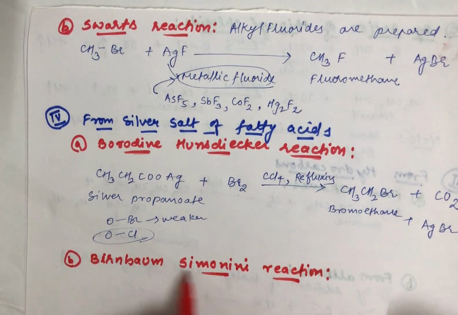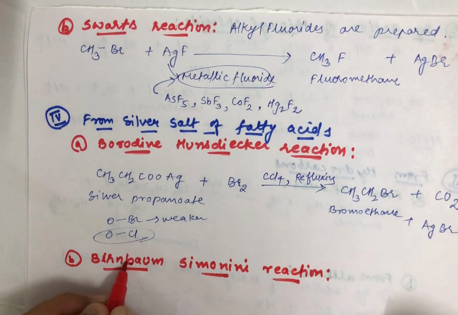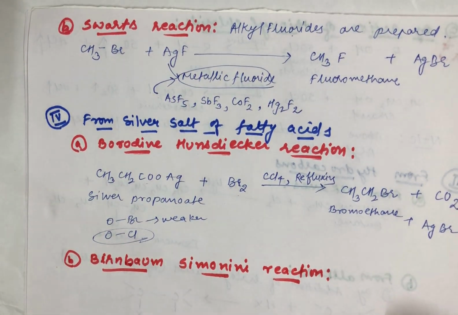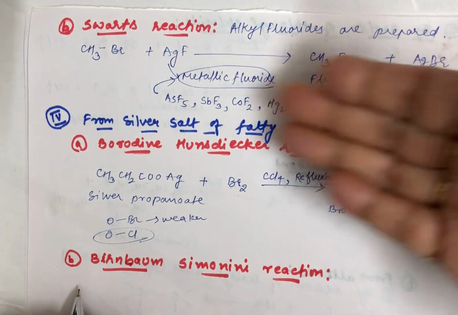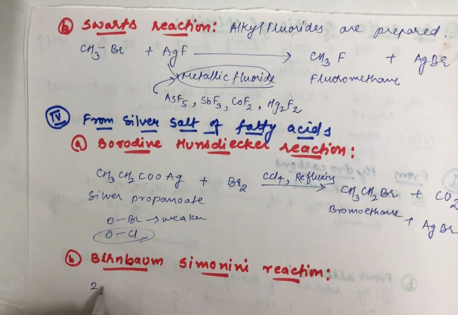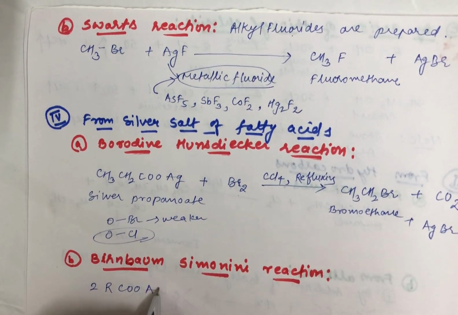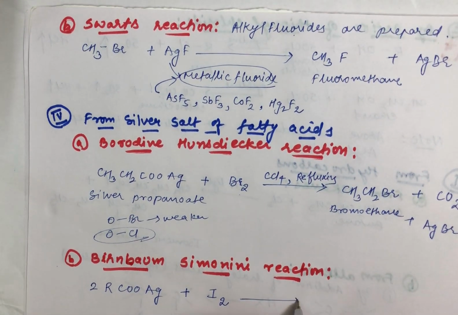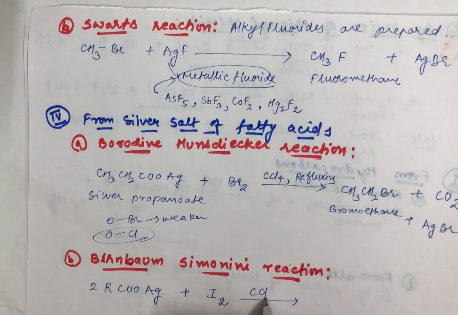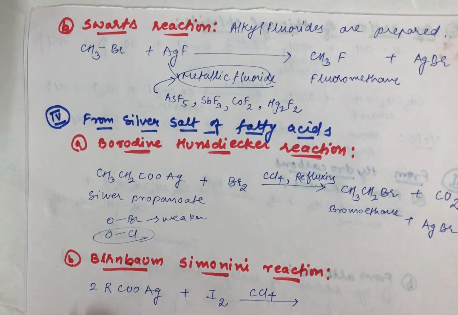As I said, this is also not given in your NCERT textbook in this particular lesson. Fine. Now in this, as it is, silver salt of fatty acids only you need to take. Let me discuss a generalization. Suppose I am taking silver salt of a fatty acid like this, a general one, and in this case iodine you are taking. Okay, iodine you take and you are again refluxing it in the presence of CCl4.